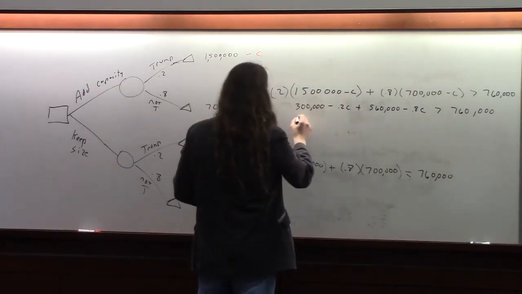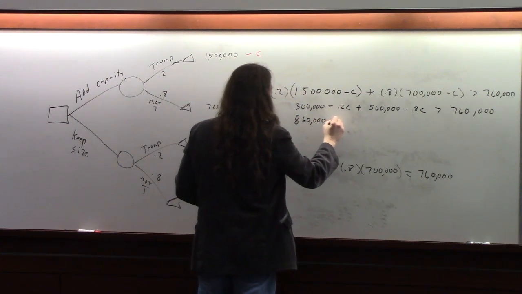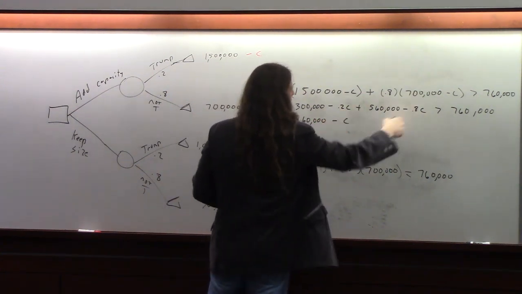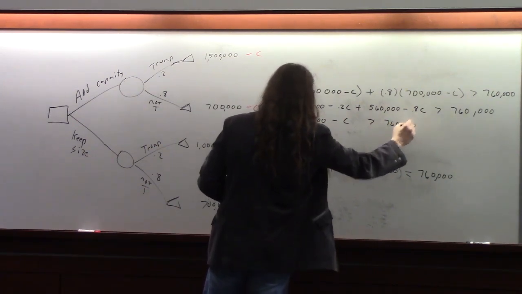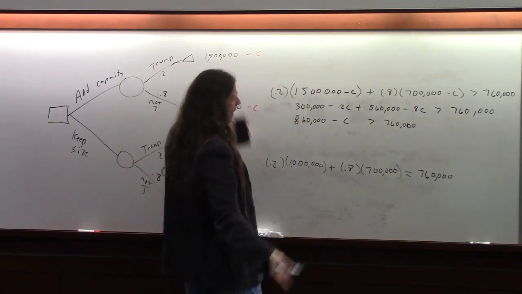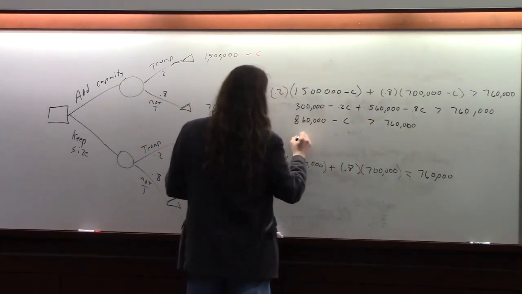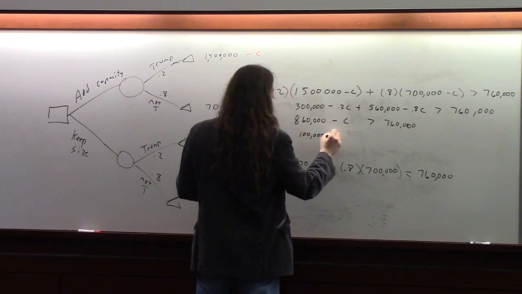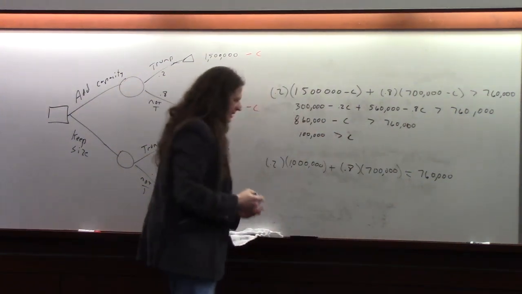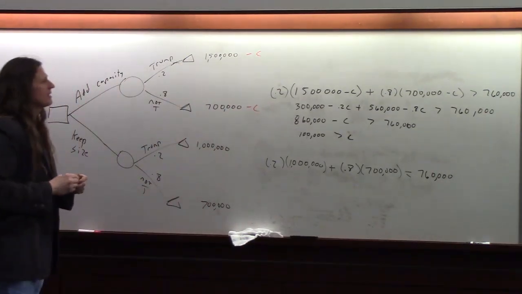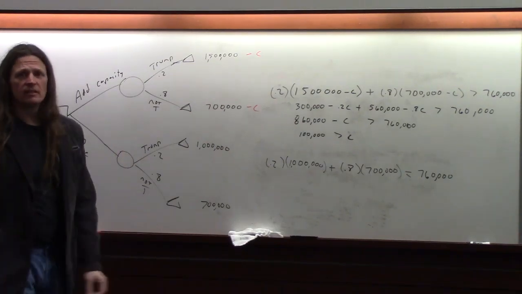So put these two together, you get 860,000 minus C, minus 0.2C, minus 0.8C is greater than 760,000. I'm going to take this one to this side and that one to that side. So I'm going to have 100,000 is greater than C. Or if you read it the other way, C is less than 100,000. So if the additional capacity costs less than $100,000, you should add the capacity.